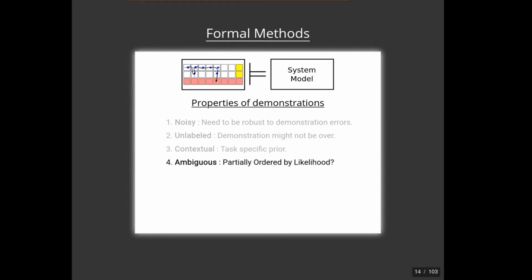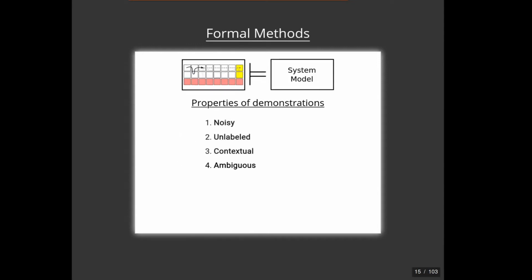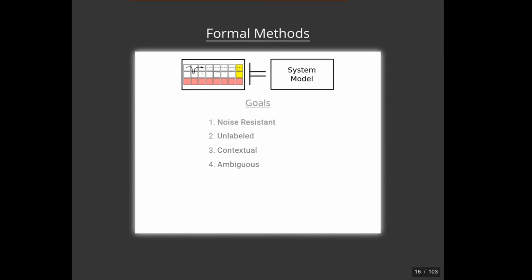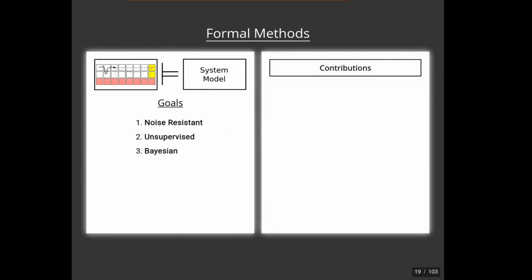However, our aim is to provide a partial ordering between specifications so that one can say which of the two specifications is more likely. For example, did the user intend to avoid lava? Is it more likely that they were trying to avoid lava or not? To recap, demonstrations are noisy, unlabeled, contextual, and ambiguous. Thus, our goals for this work are to have a noise-resistant, unsupervised, and Bayesian method for inferring formal specifications from demonstrations. To this effect, our contributions are as follows.